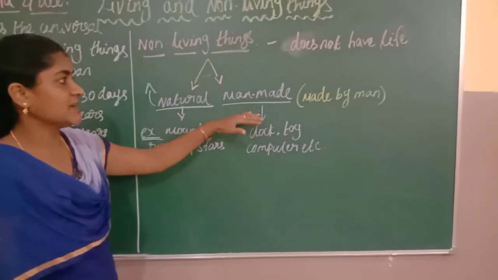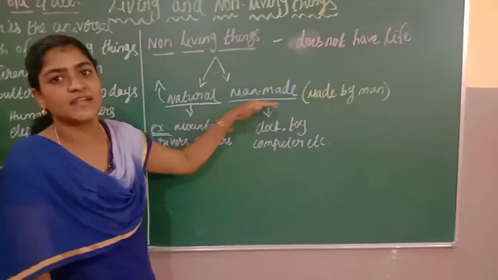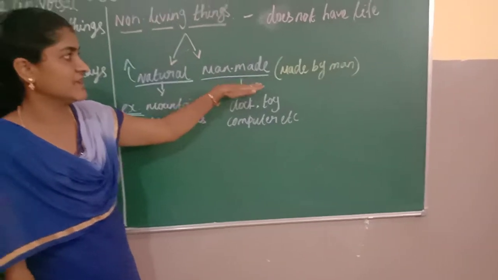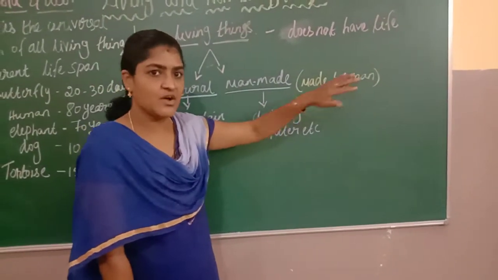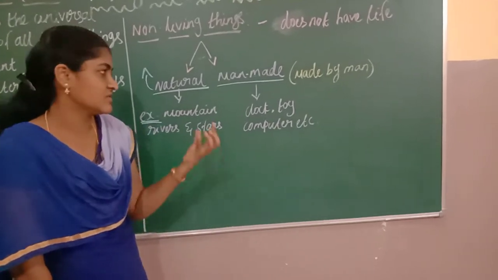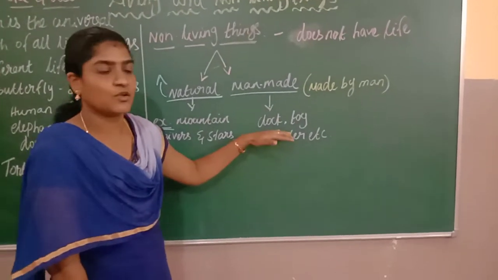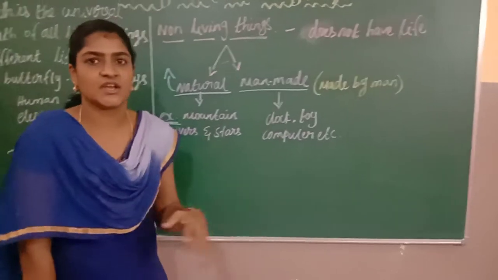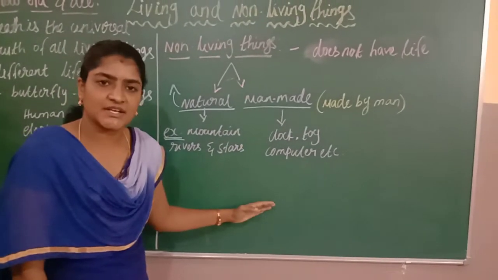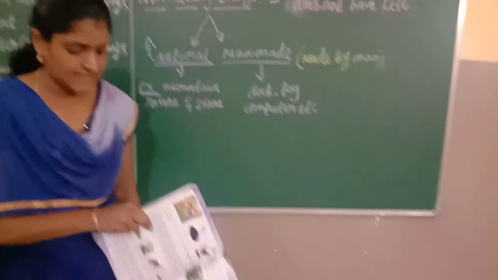There is one more type, called man-made non-living things. These are made by man. For example, whatever things we use as home accessories or which are useful to us, like clock, toys, computer, chair, table, fan, television. Everything like this comes under the category of man-made non-living things.